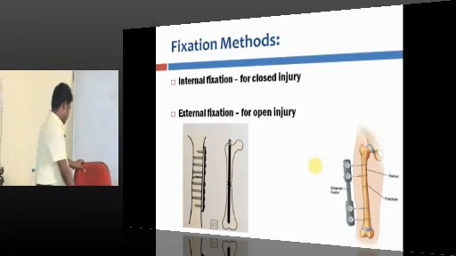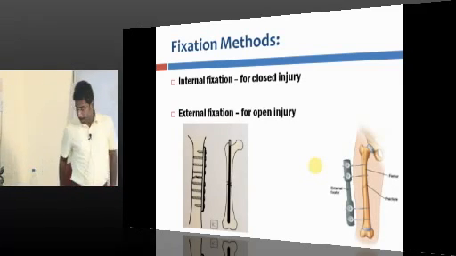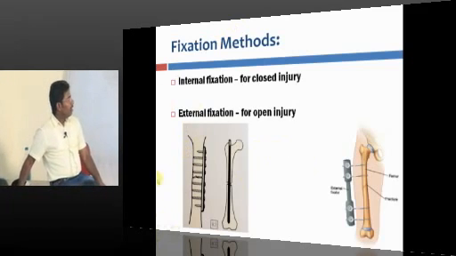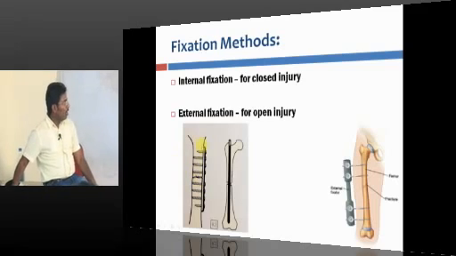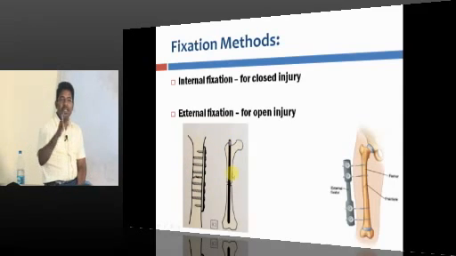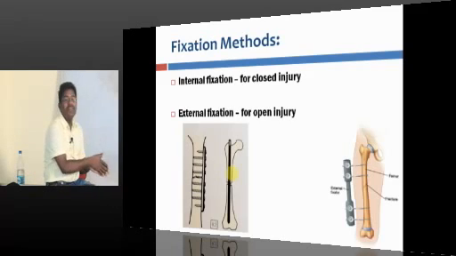If you look at the slide here, this is bone and you place an implant on the bone itself, and this is inside the bone. So both of these are internal fixation. The implants are put inside the body.